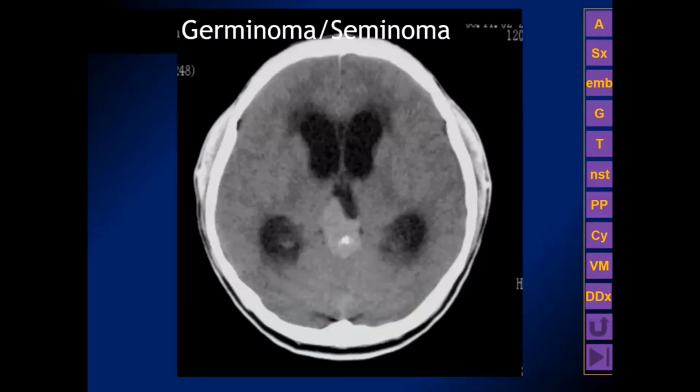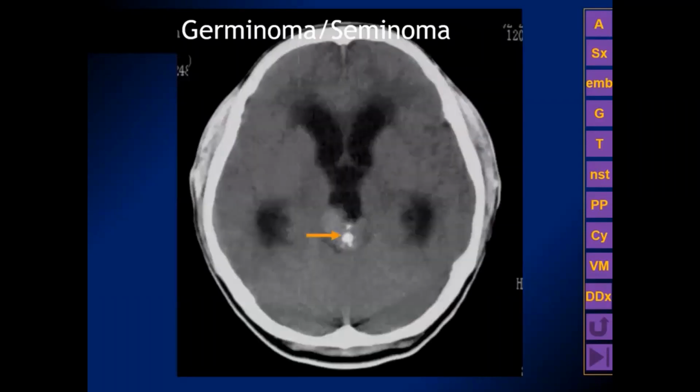We can see here, again, a homogeneous hyperattenuating lesion related to the posterior third ventricle and quadrigeminal plate cistern surrounding a central chunk of calcification. This is the pattern strongly suggestive of the germinoma histology. We can see here again a calcification in a central location.